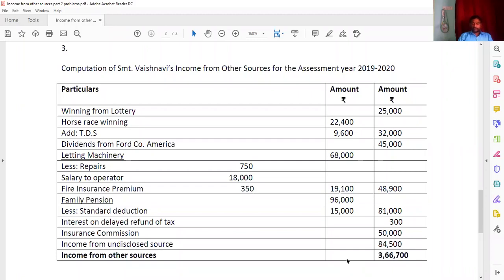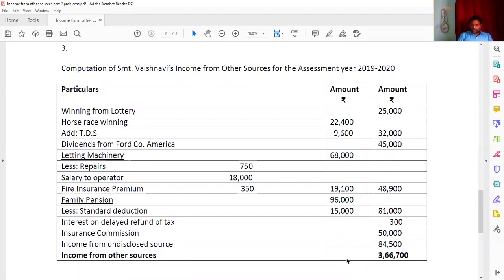Then rent from the sublet of house, he got 40,000, with 16,000 and 1,000 repairs, and the rent paid of 17,000 is subtracted, then you get 23,000. Rent from the hiring of machinery is 24,000, and repairs and depreciation of 5,000 and 8,000, that is 13,000, are subtracted, so you write 11,000.